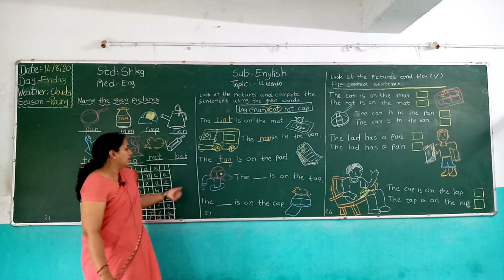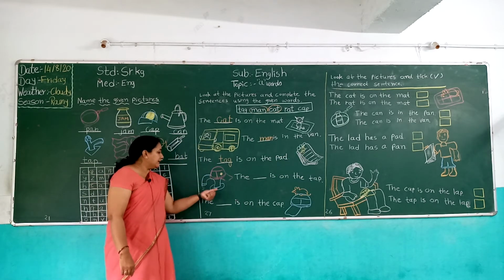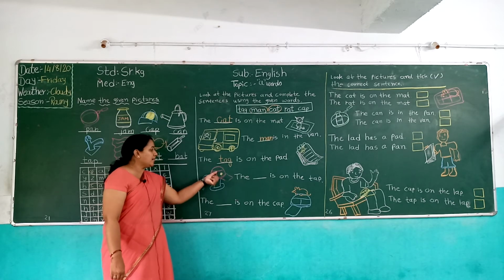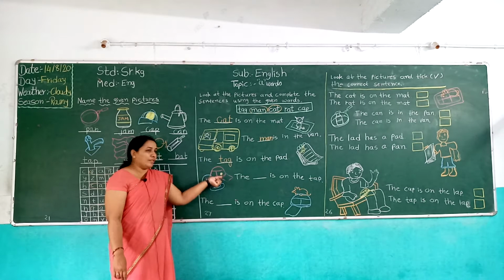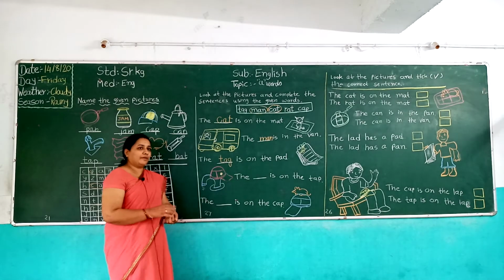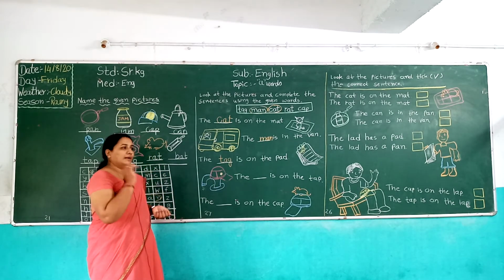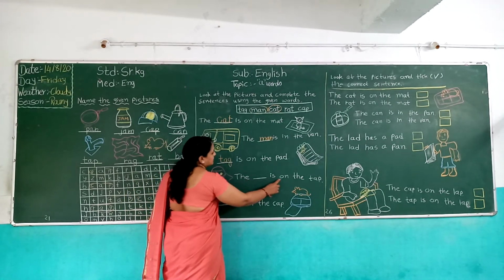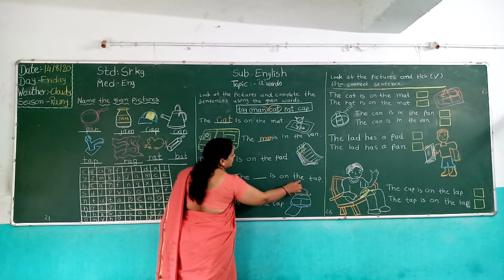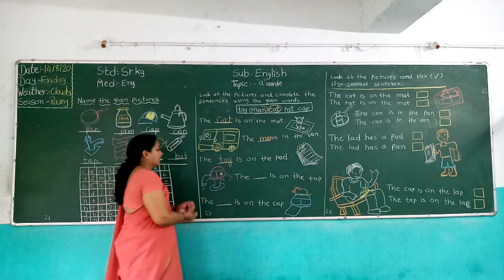Now children, look here. Which picture is this? It's a tap and a cap. The cap is on the tap. Where is the cap? On the tap. So the, is, on, the, tap.